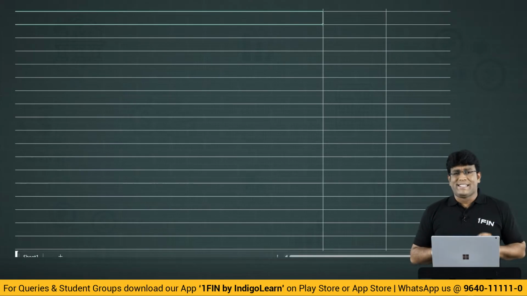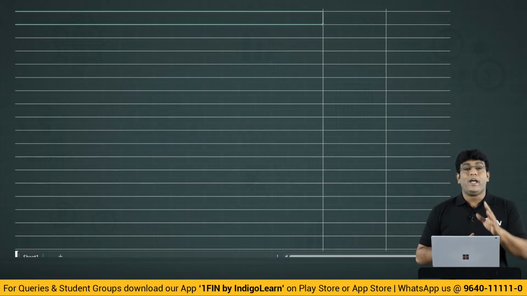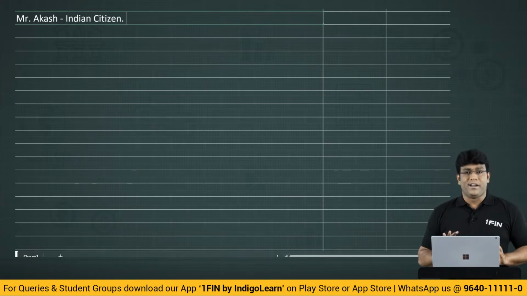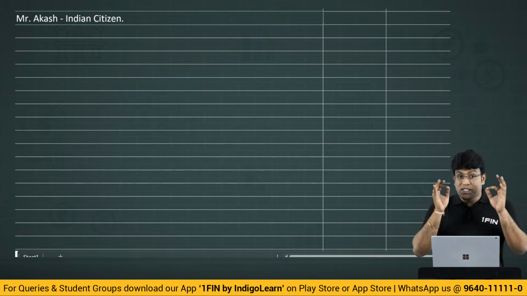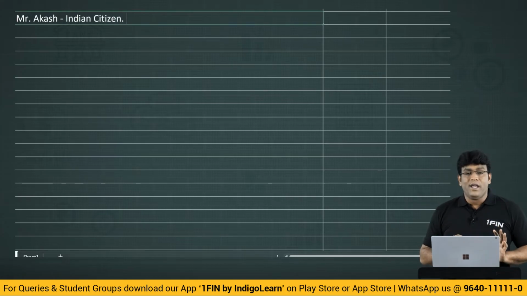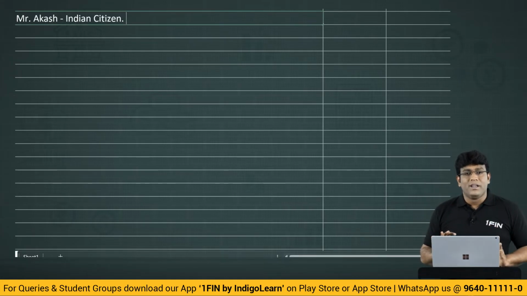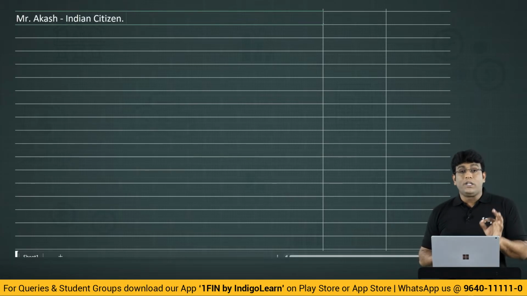Friends, we will see one example so that full clarity will come on the exception we just discussed. Let us say there is one person, Mr. Akash, who is an Indian citizen. And I clearly told you that the question must tell you that he is an Indian citizen. If the question is silent, then don't assume that he is an Indian citizen from an examination perspective. So for exam purposes, unless the question specifies, don't assume that the individual is an Indian citizen.